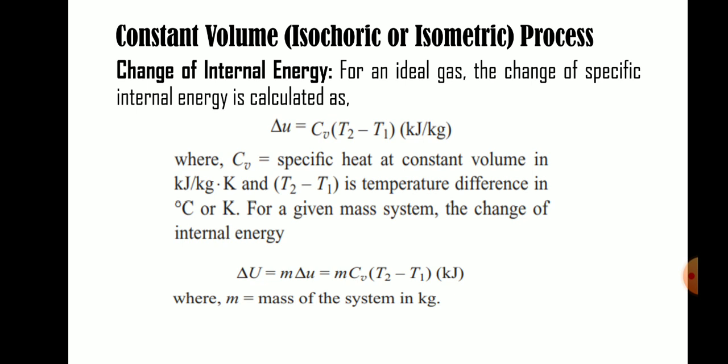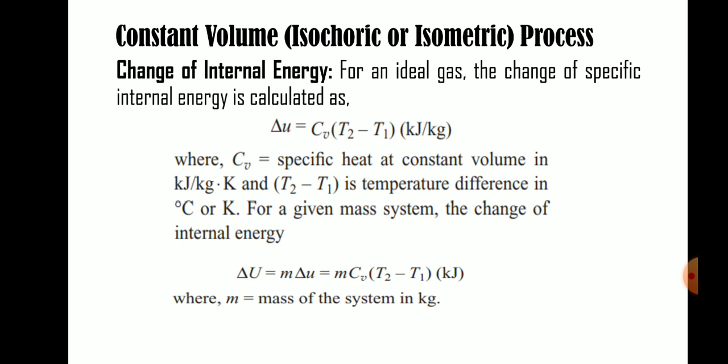Then the formula is delta U equal to CV times (T2 minus T1). CV is the specific heat at constant volume, and T2 minus T1 is the temperature change. Okay, the unit is kilojoule per kg, which is the specific internal energy change. Then the total internal energy change equals m into delta U, that is m CV (T2 minus T1). CV means specific heat at constant volume process.